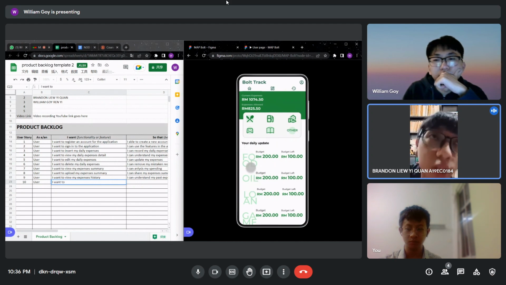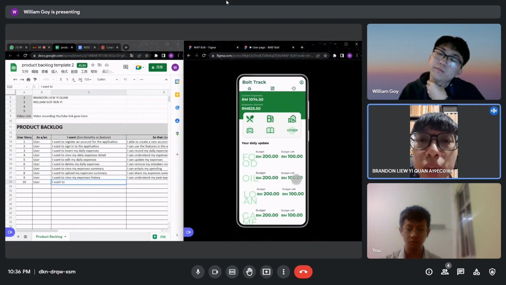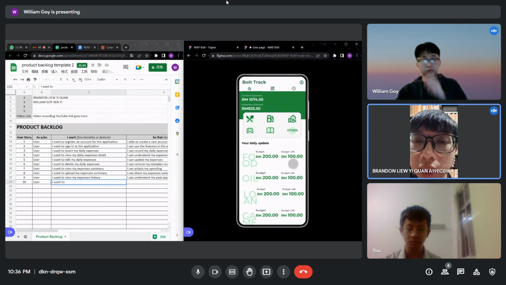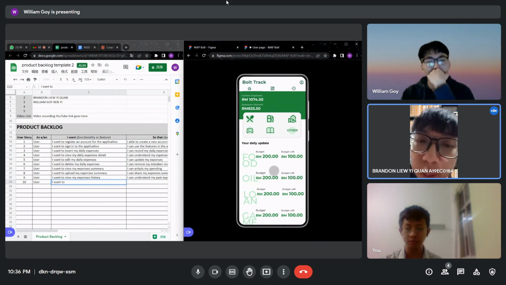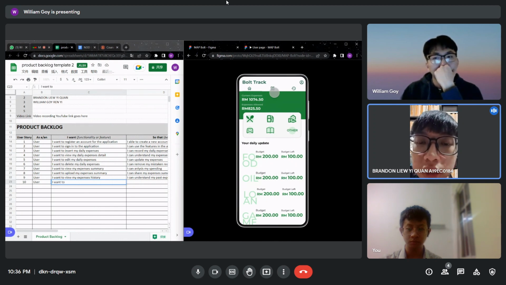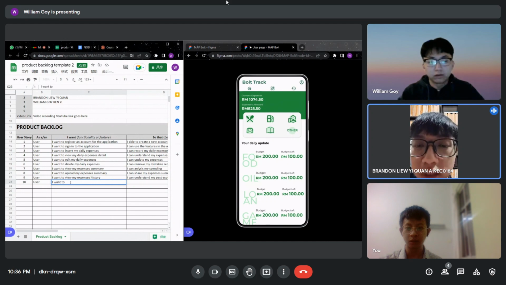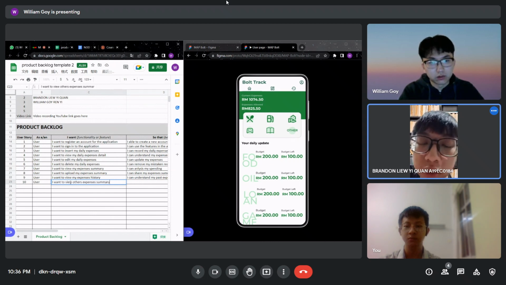And then there will be different users, and it will display the summarized report of their expenses there. So as a user, I want to view others' expenses summary. So the summary will be there, and then you'll be able to view the others.